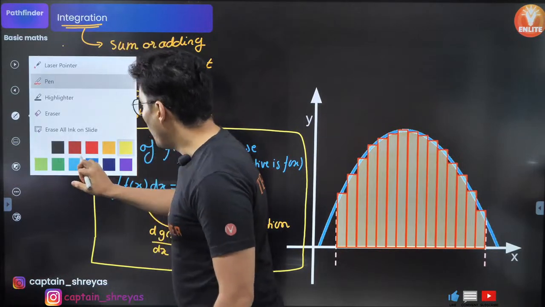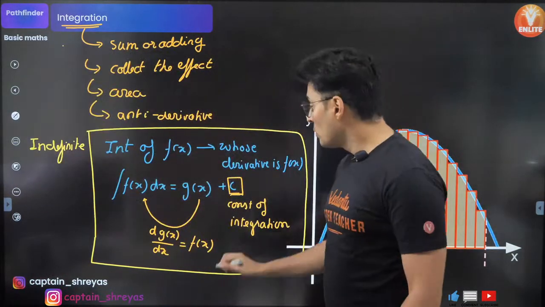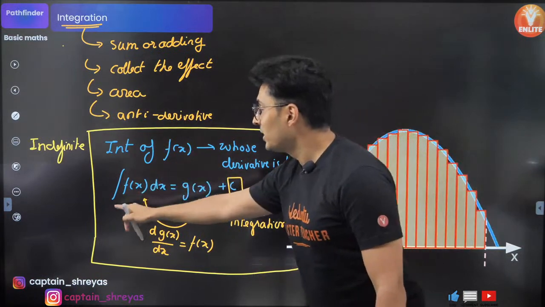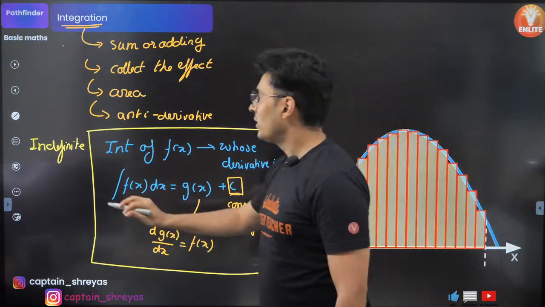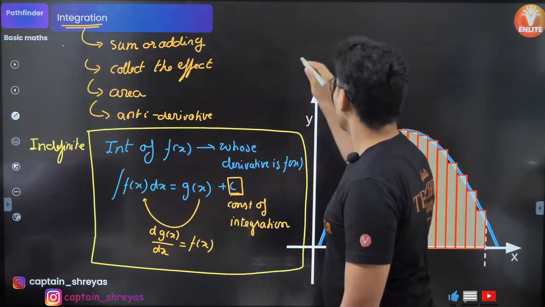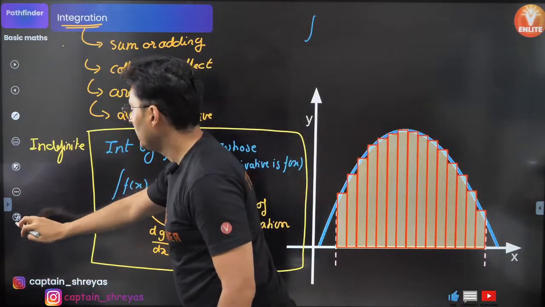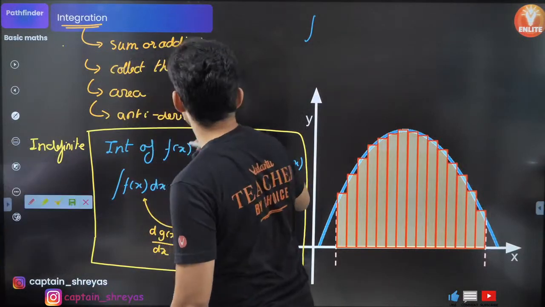But when you do not need this constant, when you put limits, like for example, let me take up an example over here.